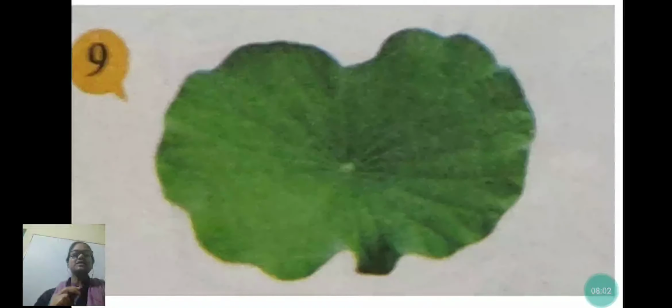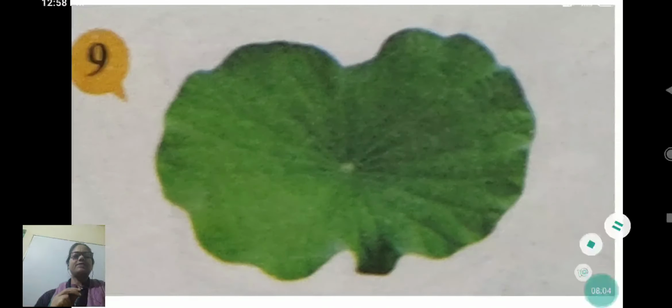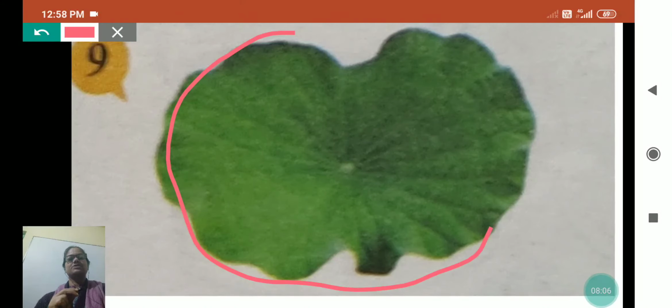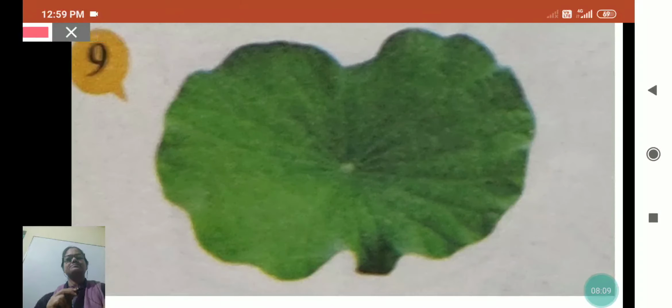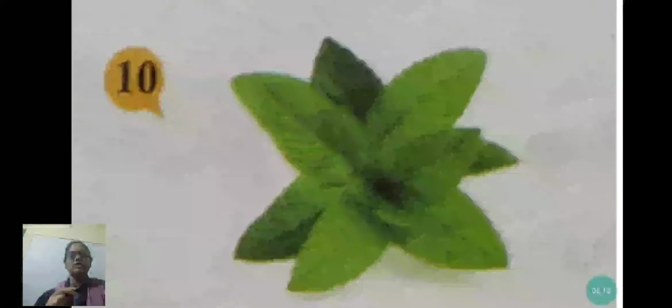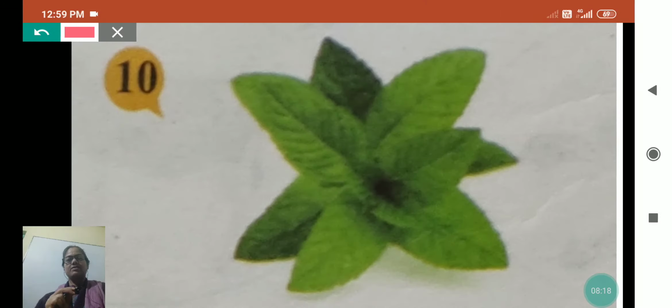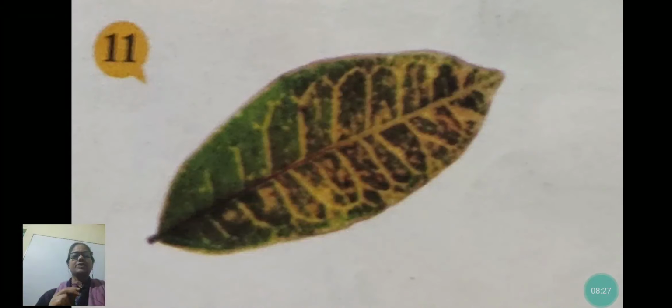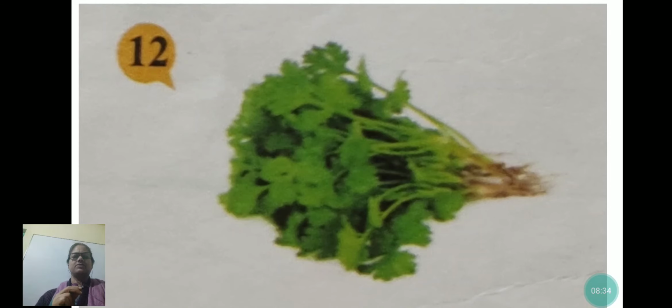Okay, this is the lotus leaf. It is very big and round in shape. Next is mint leaf. We make pickle and use it as medicine. This is croton. Croton is used only as a show plant. It is of different colors and we can see many beautiful crotons.